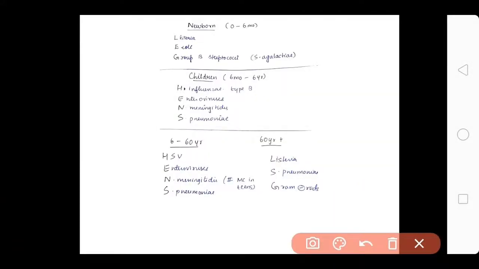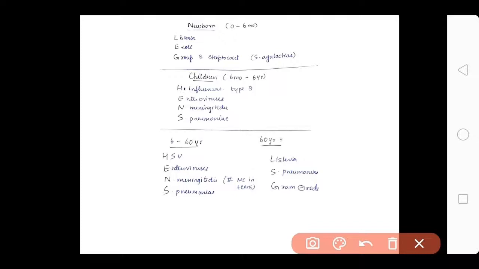Hello guys. So now we are going to discuss one of the most important topics, and it is always confusing no matter how many times we study. This is just a short summary. So first, we know that meningitis is caused by different organisms in different age groups.